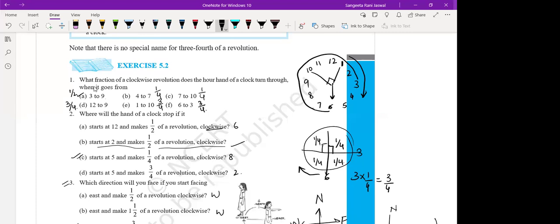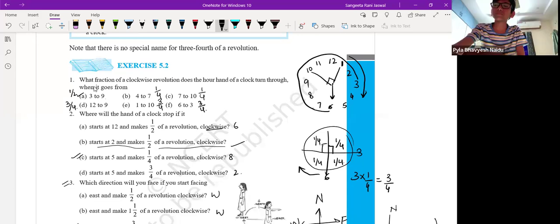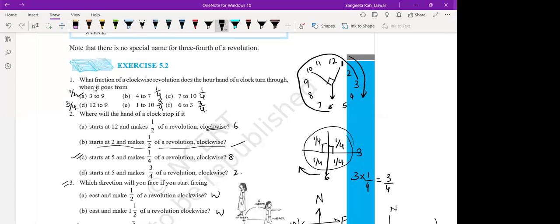Where will the hand of a clock stop if it starts at 12 and makes half of a revolution in clockwise direction? Now the clock will take half revolution. It started from 12. Where will it stop? Ma'am, 6. Yes, that's 6. 6 o'clock, ma'am. Okay.